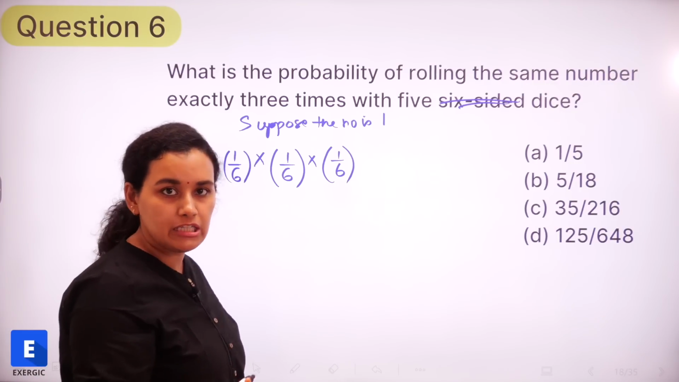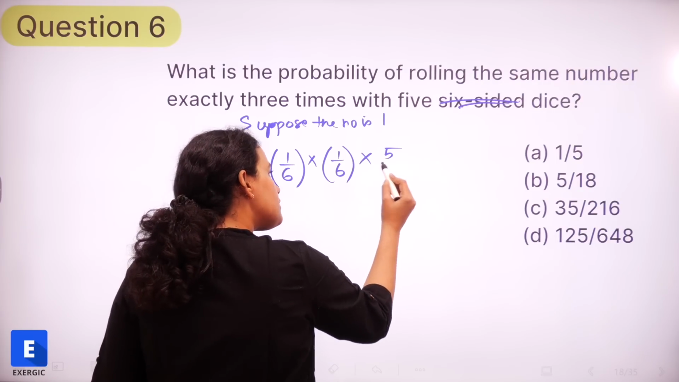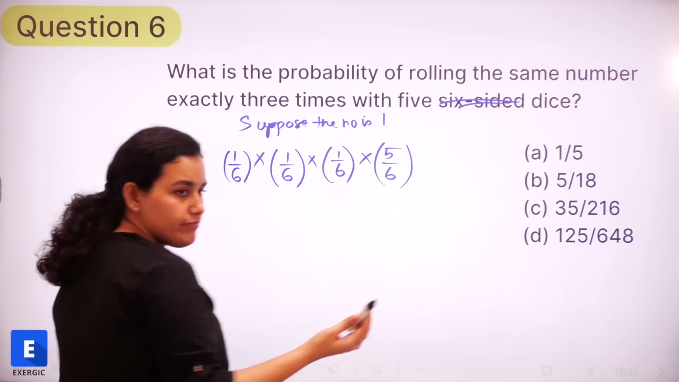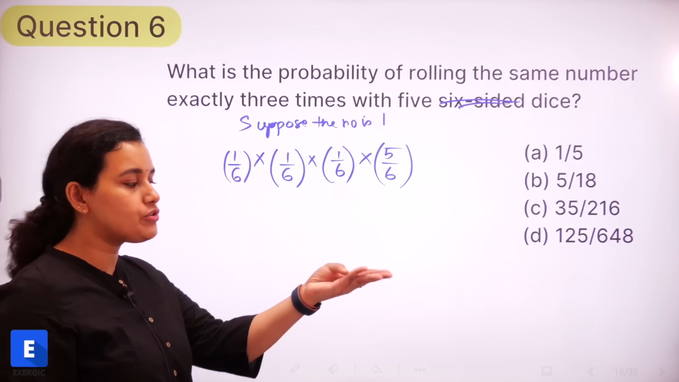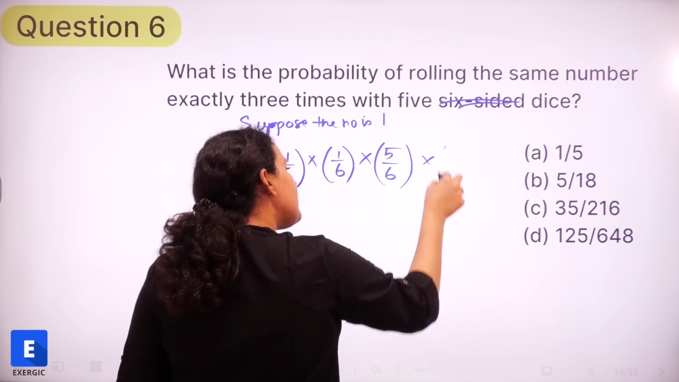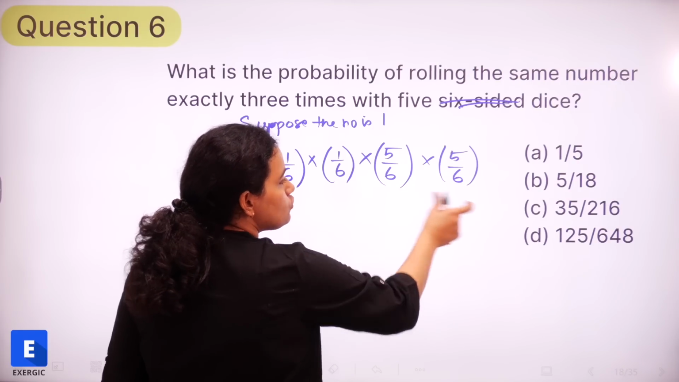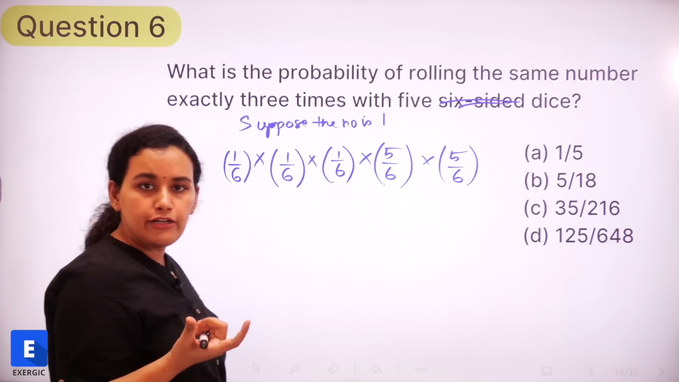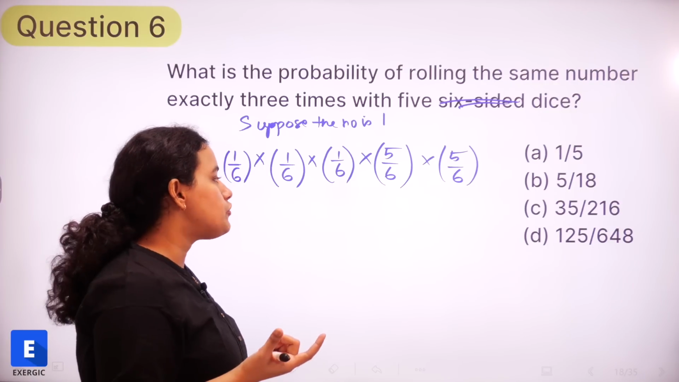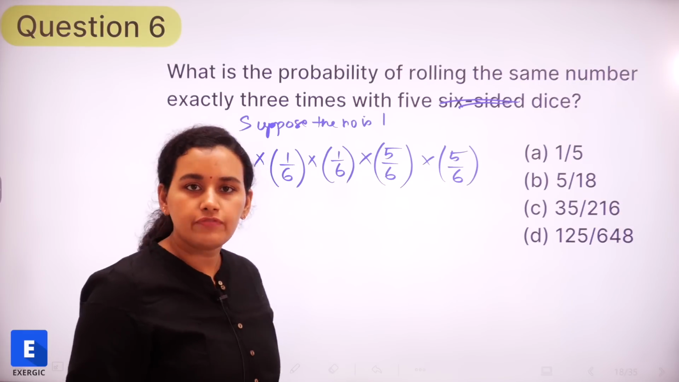This is what they have said: exactly 3 times we are getting the same number. Fourth throw, it can be any other number apart from 1. So 5 by 6, anything else but 1, that is 2, 3, 4, 5, 6, any of them. And the fifth throw can also be any number. It is not necessary that these two have to be different. That kind of condition has not been given. So the fourth throw is 5 by 6 probability, and the fifth throw also 5 by 6.